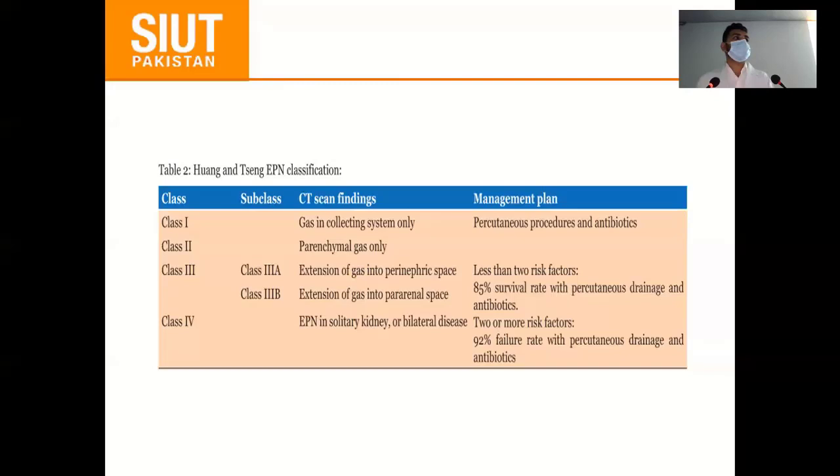Because in all cases in this classification, percutaneous nephrostomy has been mentioned from class 1, 2, 3, 4 in all of them. And I have seen many cases in which PCN has not been done and the patient has gone home, running around and coming back and very stable. So all classes do not need to have an ICU treatment. If the patient is not in sepsis, does not require any oxygen support or inotropic therapy or insulin infusion, then there is no point in keeping the patient in ICU.